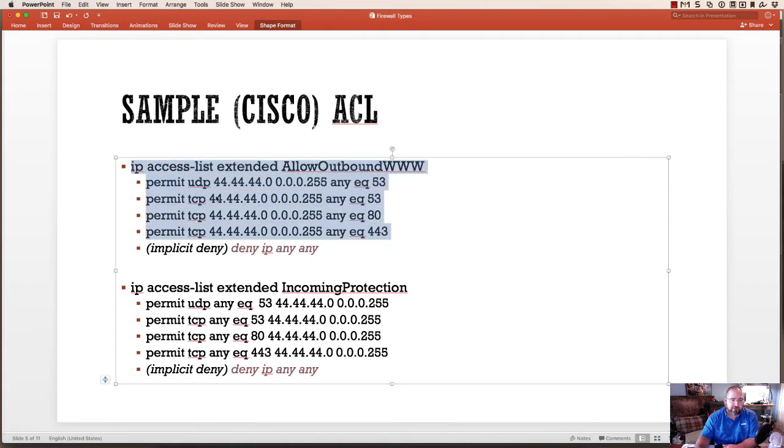So I want to take this firewall rule right here, and I just want to create it in the router. I'm just going to paste it in just to be quick about it.